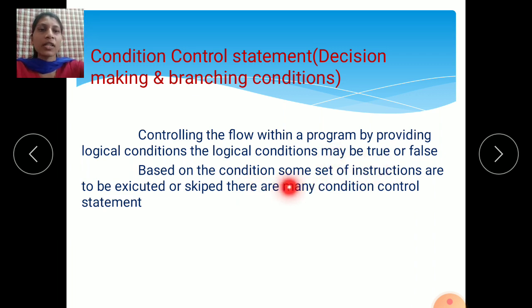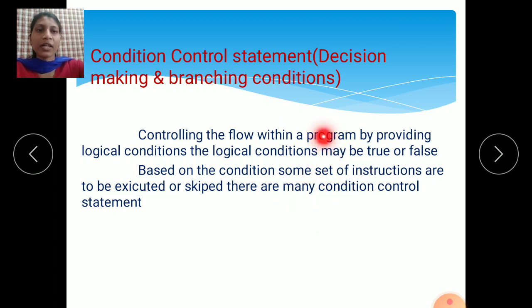Based on the condition, some set of instructions are to be executed. What is the meaning of this? If the condition is true, some part of the program will be executed.